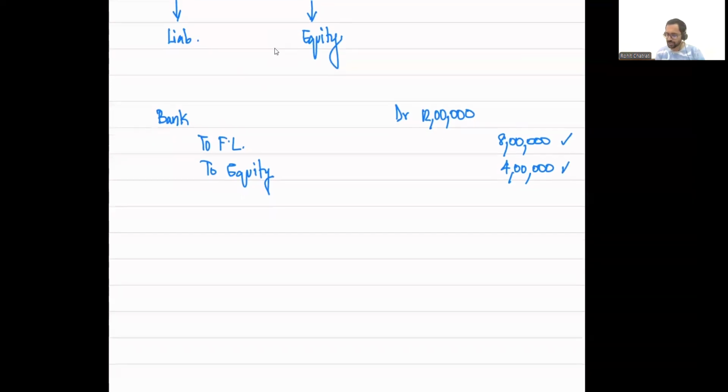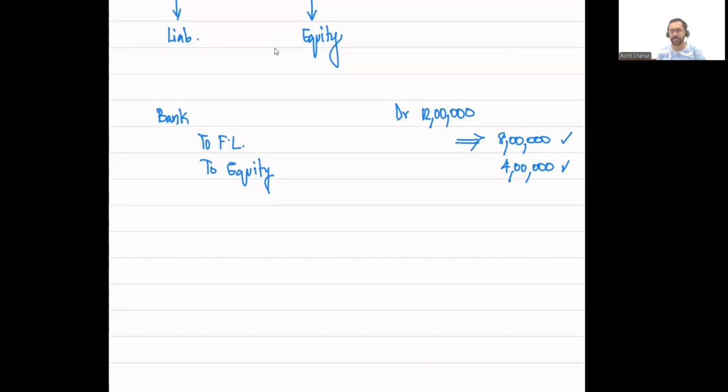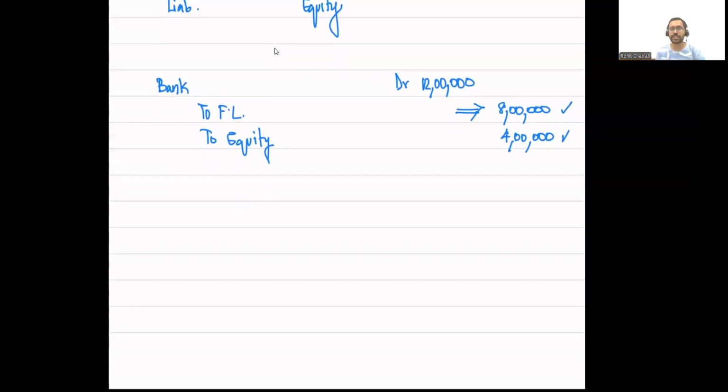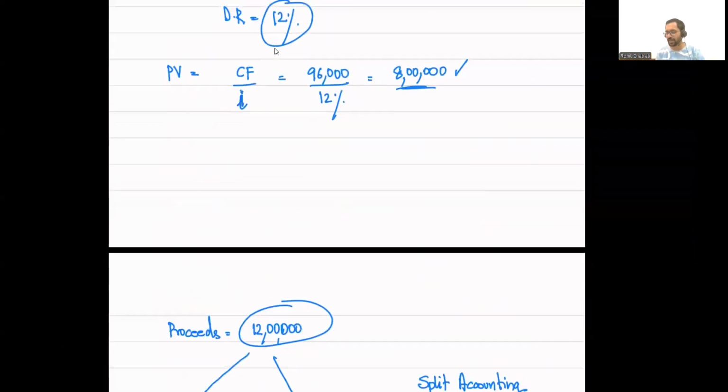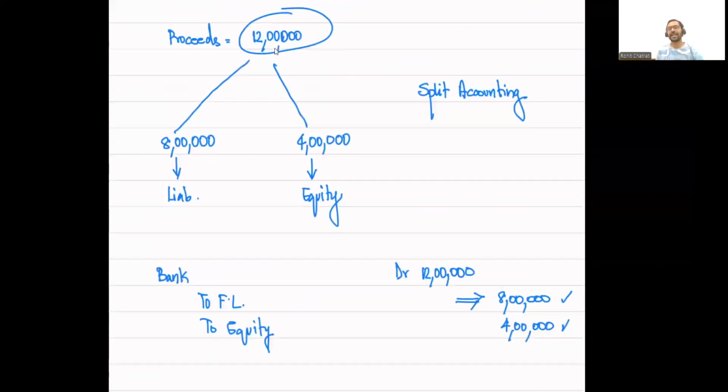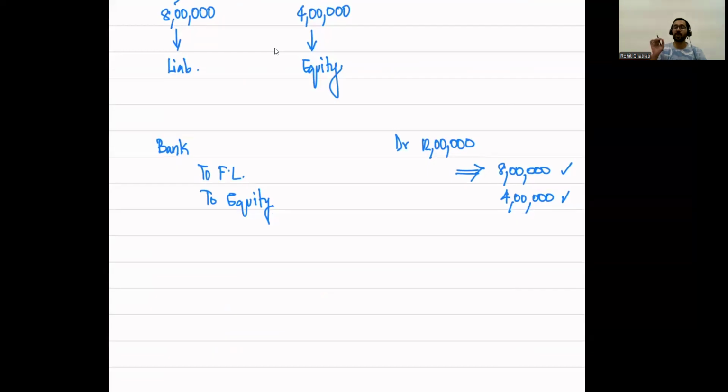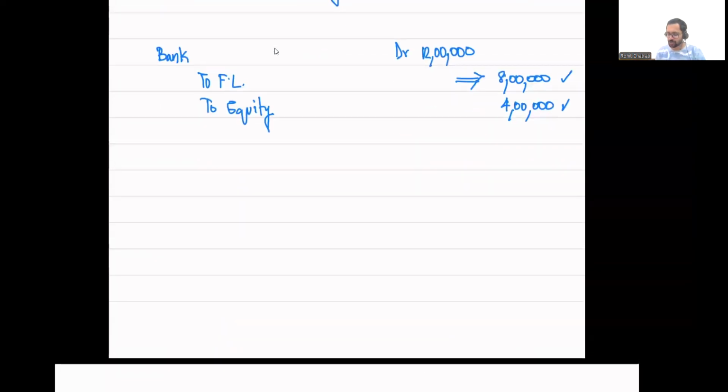Now, on this financial liability of 8 lakhs, every year we will be recognizing interest at the discount rate of 12 percent. We will be recognizing interest not at the coupon rate, but using the market rate or the discount rate. So interest for year one is going to be equal to 8 lakhs multiplied by 12 percent, which is equal to